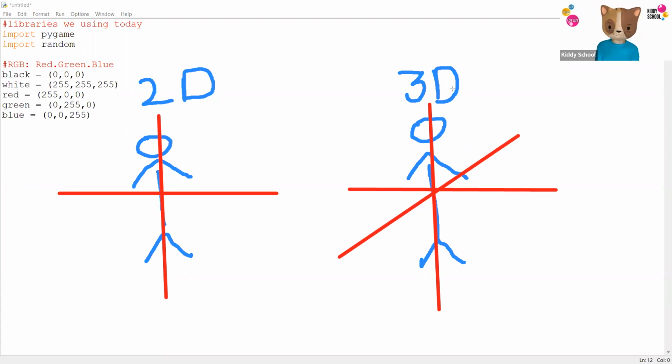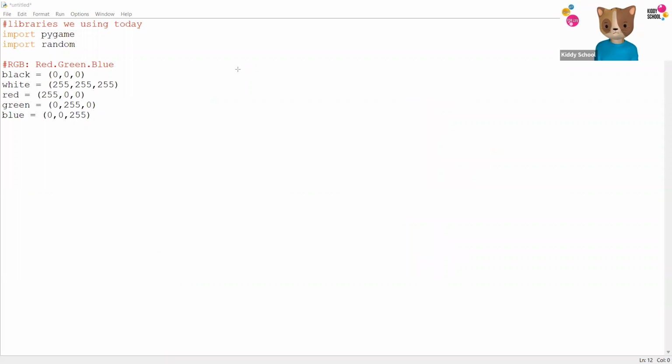But today we will be working in 2D. So we are making a 2D game. Everything we need to worry about is going to be two axes: the x-axis and the y-axis. The x-axis is the horizontal line, while the y-axis is the vertical line. Now we want to make a game screen on which we're going to make the whole game setup.